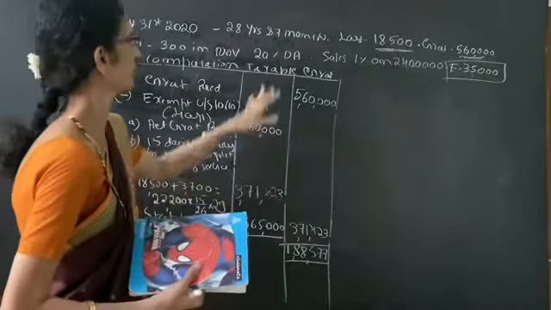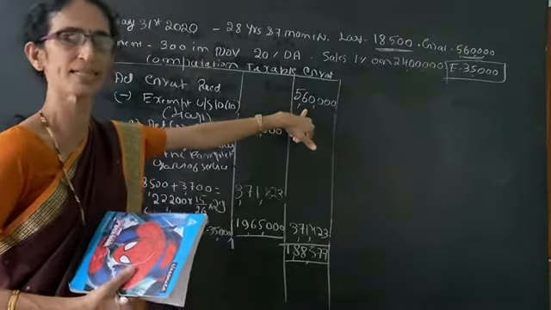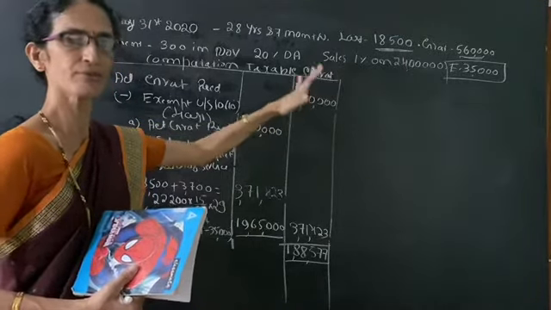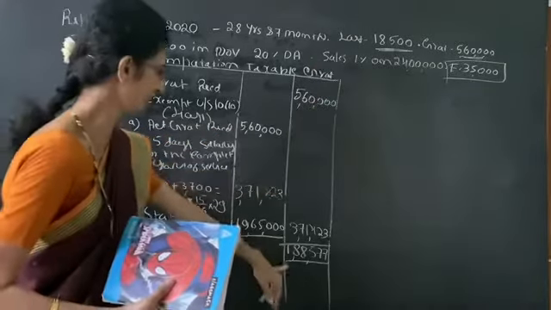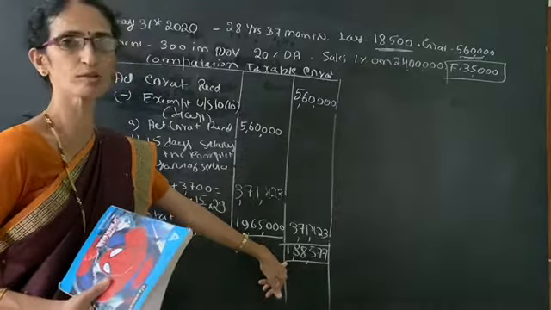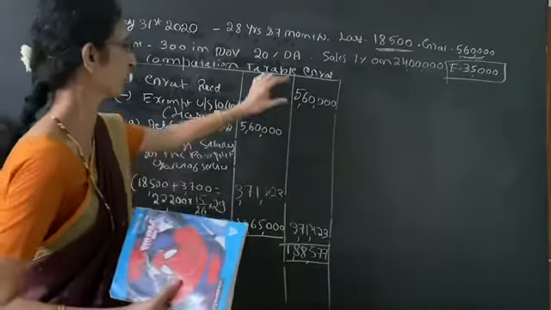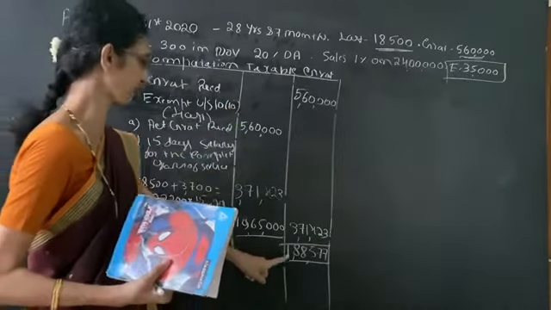So if the assessee receives 5,60,000 gratuity and if she is covered under the Gratuity Act, then taxable gratuity will be 1,88,577.